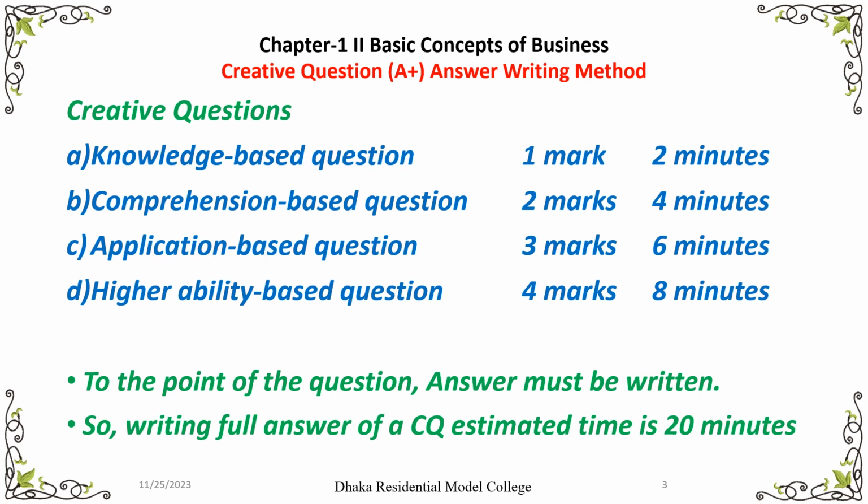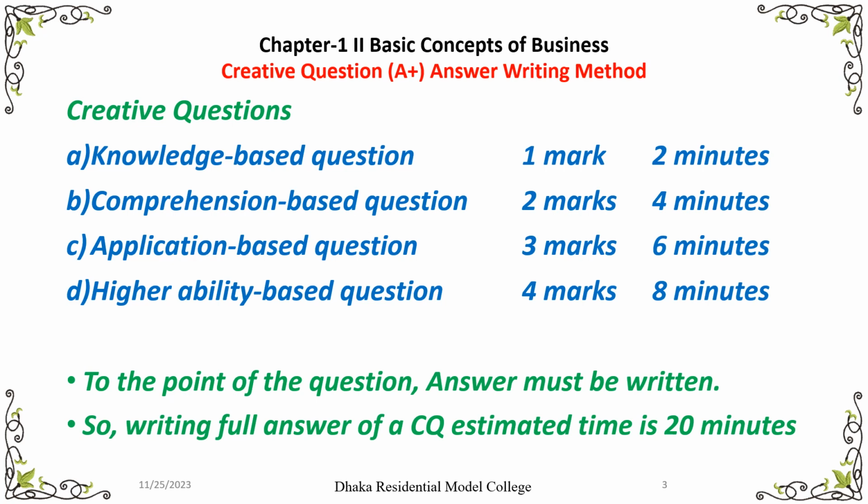Part number 1, knowledge part. Part number 2, comprehension part. Part number 3, application part. On the basis of knowledge, you will write the definition and characteristics in comprehension part. Then you will apply in the stem. You will start this way: in the stem you can see that whatever you have written in the comprehension, you will match in the third para, taking the information from the stem, which is called application based question. And for writing these 3 marks questions, you will get 6 minutes.